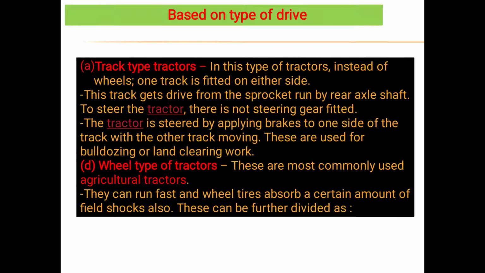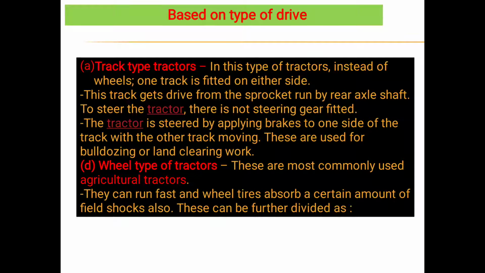Next one, based on type of drive: track type tractors and wheel type tractors. In a track type tractor, instead of wheels, one track is fitted on either side. This track gets driven from the sprocket run by the rear axle shaft.